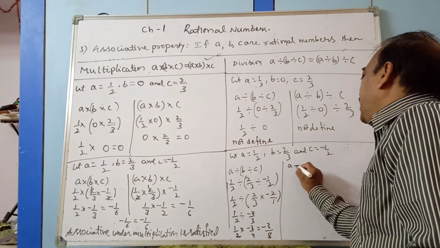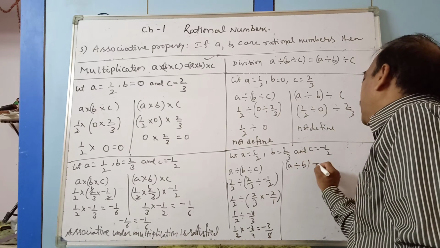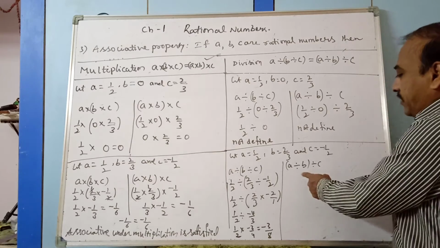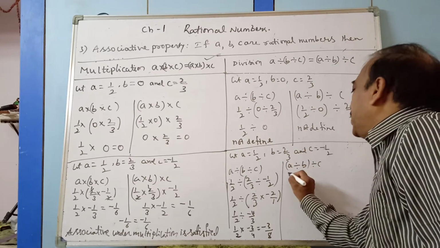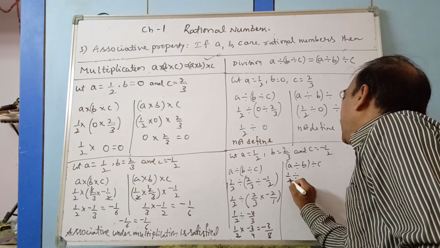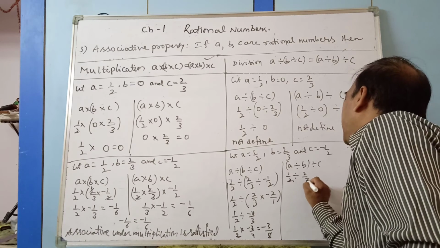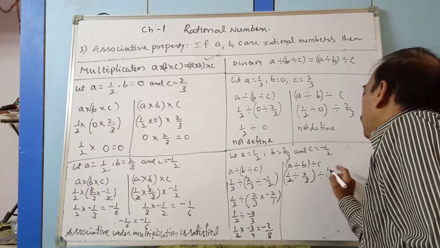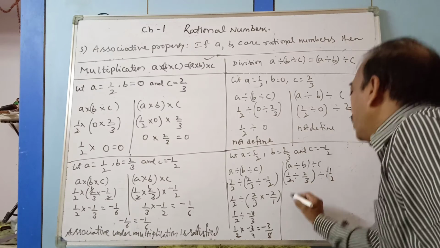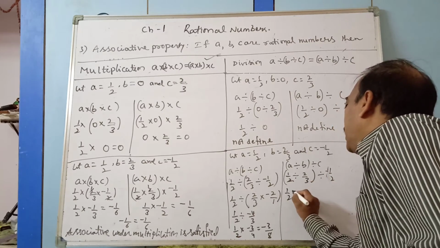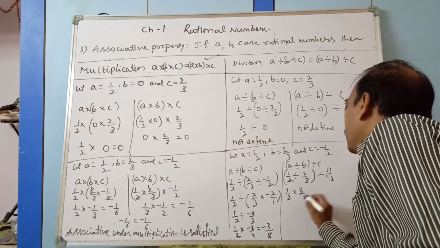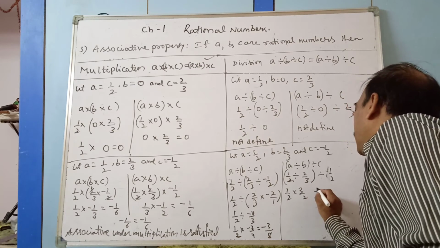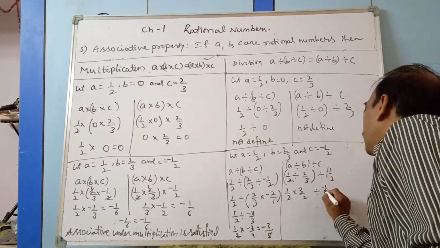Now you see here another part. A divided by B bracket divided by C. A divided by B. So A value 1 by 2 divided by 2 by 3 divided by minus 1 by 2. 1 by 2, reciprocal into 3 by 2. So 1 3s are 3 and here you write divided by minus 1 by 2.